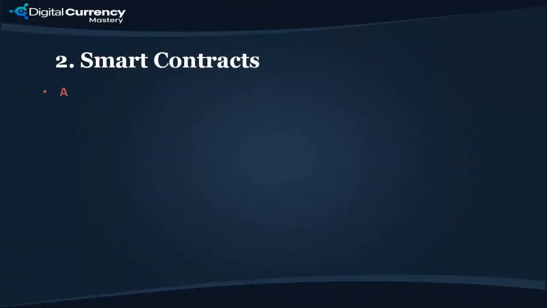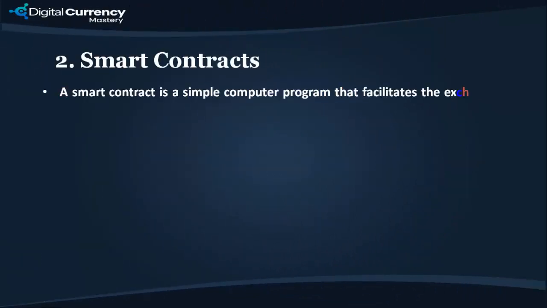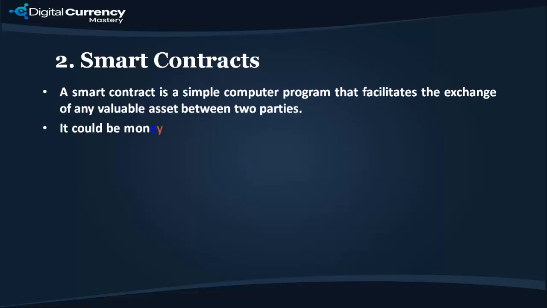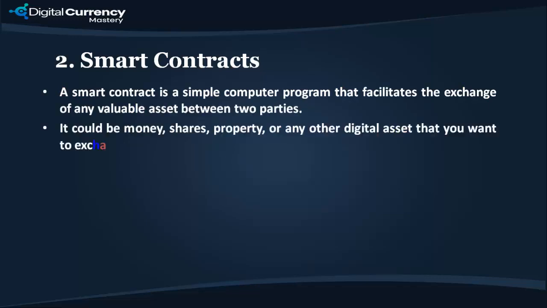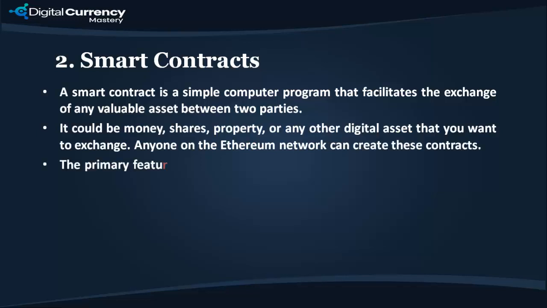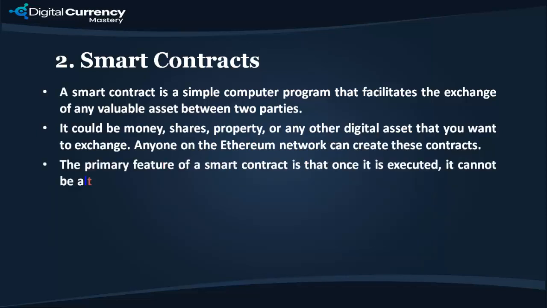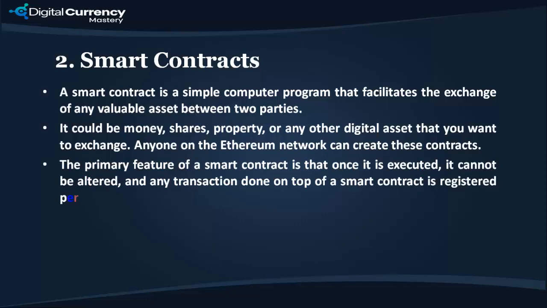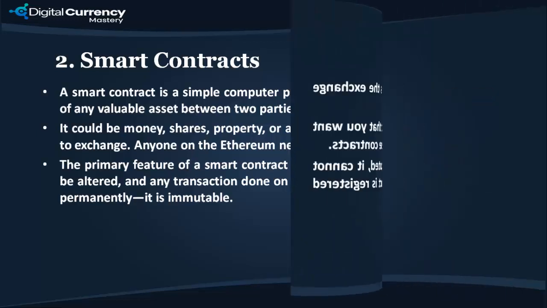2. Smart contracts. A smart contract is a simple computer program that facilitates the exchange of any valuable asset between two parties. It could be money, shares, property, or any other digital asset that you want to exchange. Anyone on the Ethereum network can create these contracts. The primary feature of a smart contract is that once it is executed, it cannot be altered, and any transaction done on top of a smart contract is registered permanently. It is immutable.